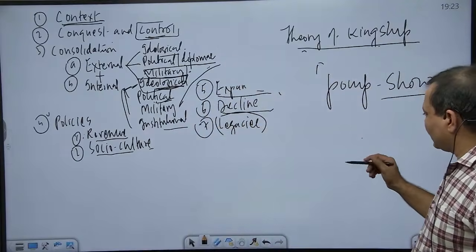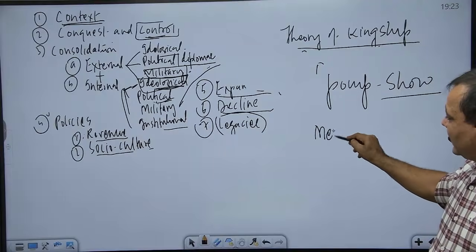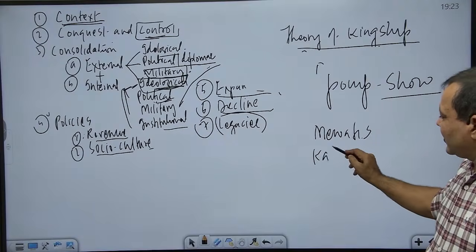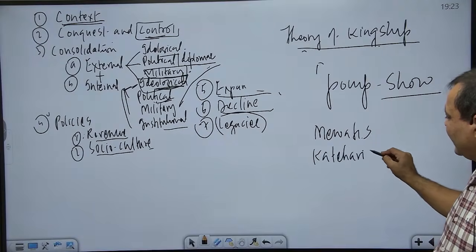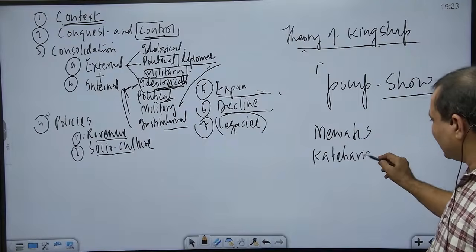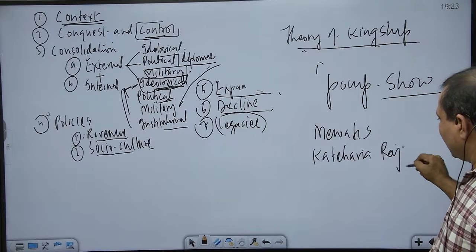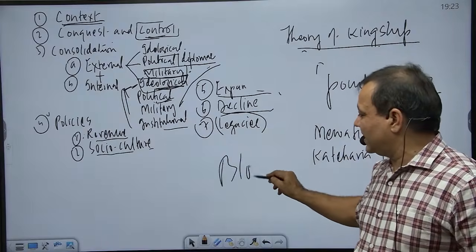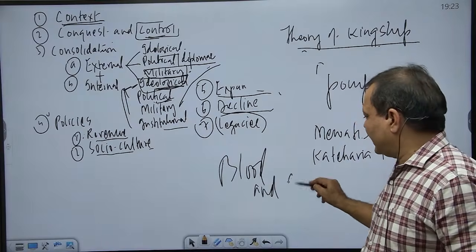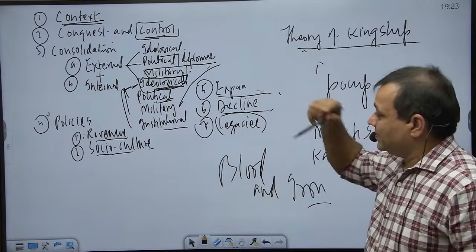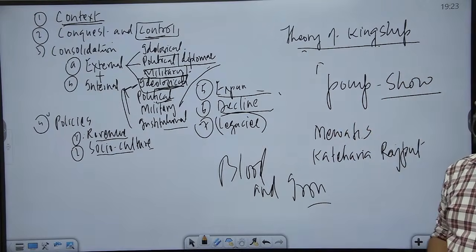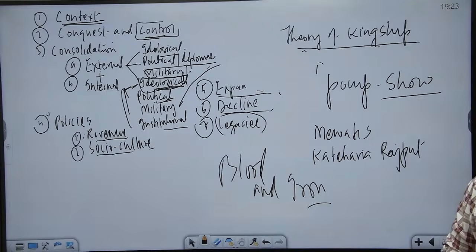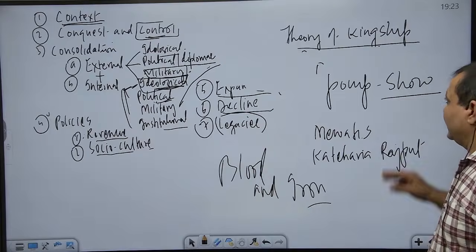That person is also known for suppressing the revolt of the Mewatis, and suppressing the revolt of Katehariya. Katehar was the area of western UP, home to the Katehariya Rajputs. A policy associated with him is known as the policy of blood and iron. Blood and iron policy was again part of the same. That simply means, whatever the nature of the problem, the solution is military. That is the way we talk about Balban.